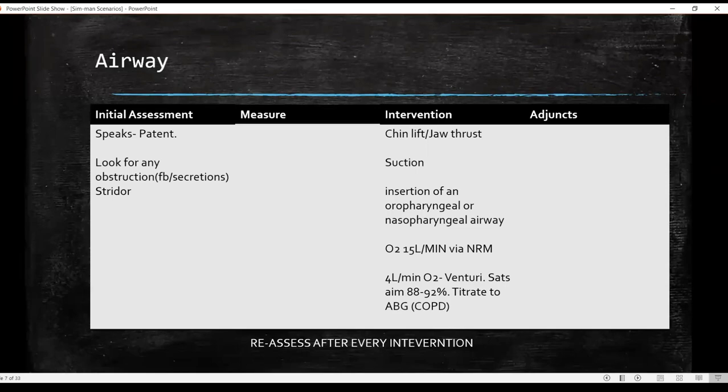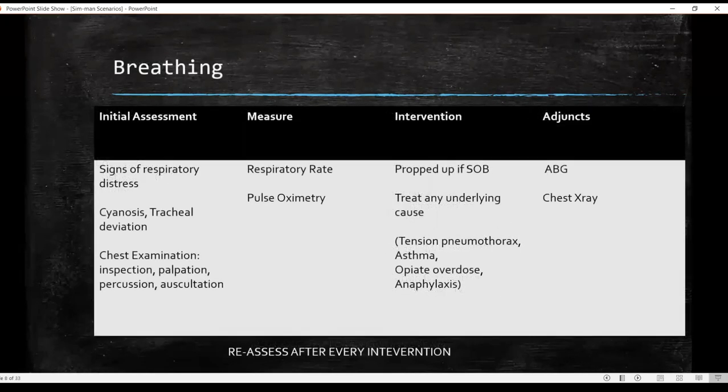Now this is your airway. One of the most important things about this entire algorithm is every time you do an intervention, please do verbalize that you will reassess after every intervention. Now, within the confines of the exam and the time limit, you may not be able to reassess, but do verbalize it. Right? So, moving on, now that we've completed airway, moving on to breathing.